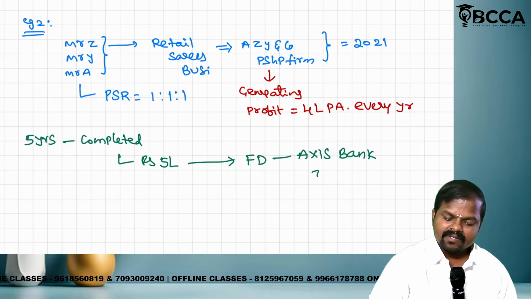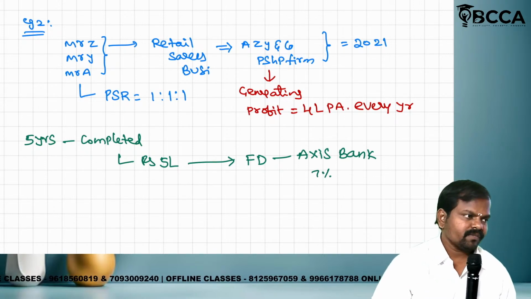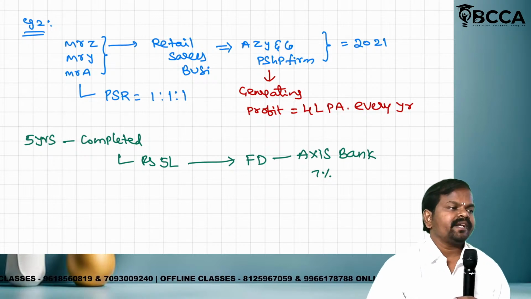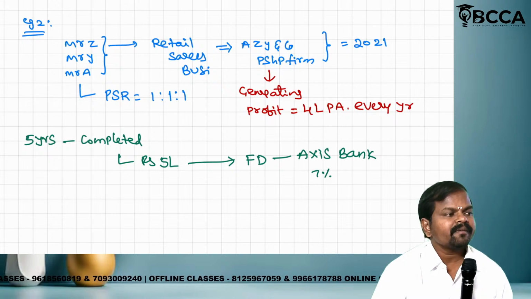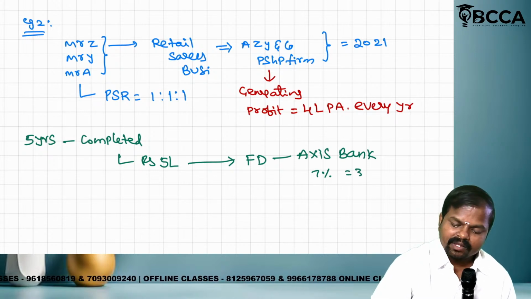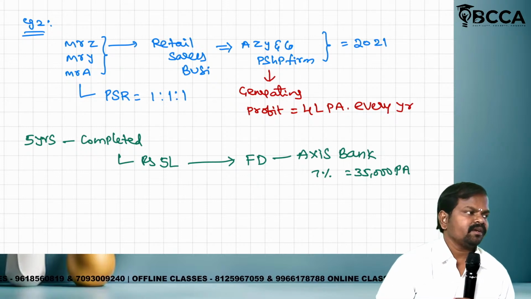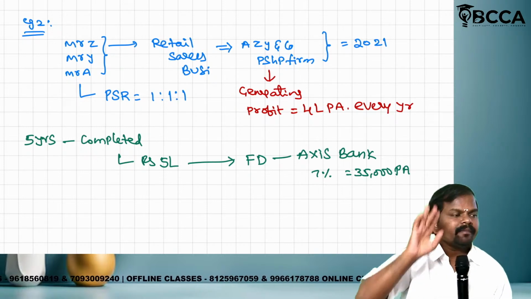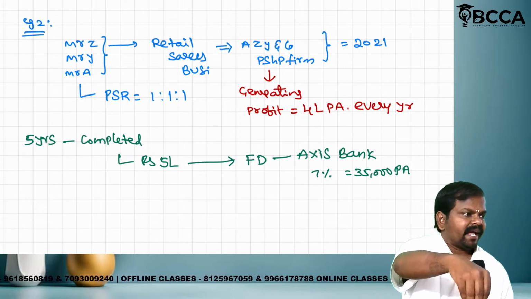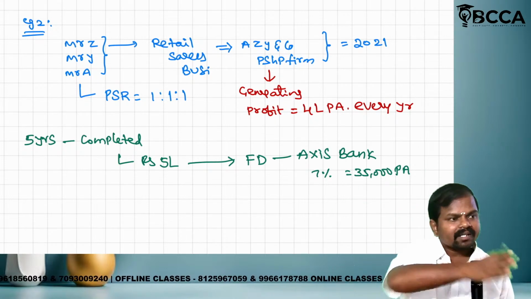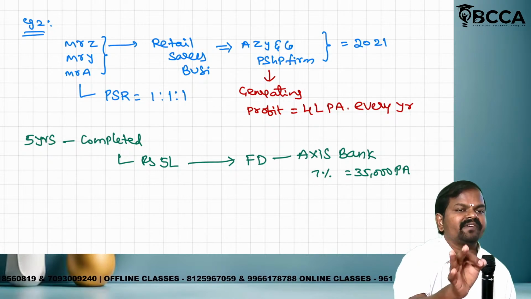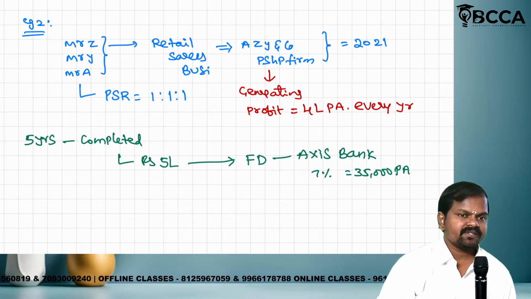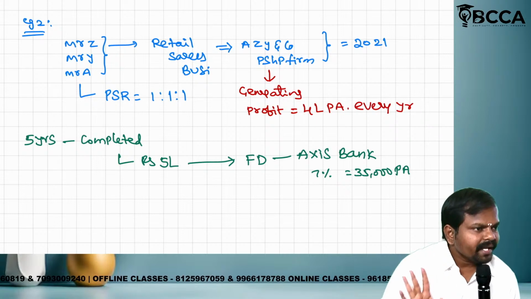The bank gives 7% interest. Just assume the bank gives 7% interest. How much? 5 lakh into 7%, so 35,000 per annum interest will be there. Clear? It means if I deposit 5 lakh, at the end of the first year, how much is my money? 5 lakh plus interest 35,000. 5 lakh 35,000 is my balance. Is it clear?